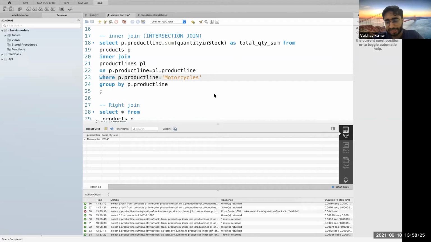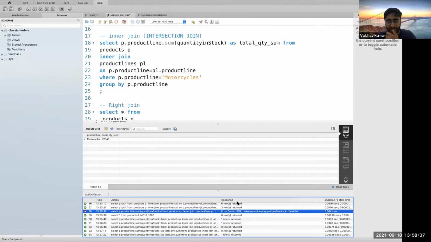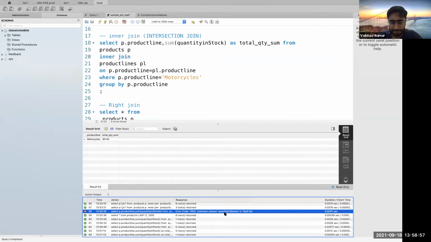So you go and check your error in this particular action output. Your error would be displayed here, in the response section, and you can easily drag the things here. You can see, for example, error code 1054, unknown column quantity in stocks. You will get more understanding of errors when you try to write your own SQL. Most other things would be clarified automatically because it's a very friendly GUI to use.